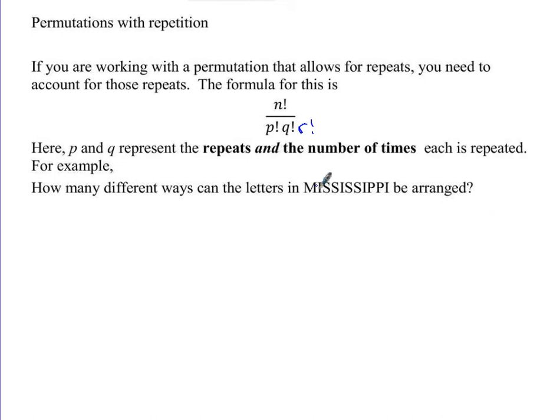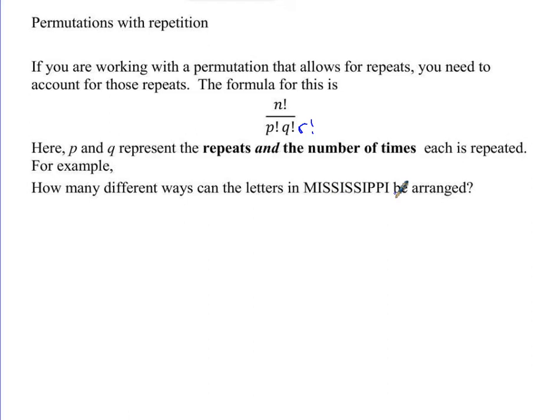Obviously, I can move the M and the I, and that would be 1 permutation. The word Mississippi itself would be 1 permutation. If I move the S out front, S-M-I-S-S, that would be a permutation. But if I swap this S and this S, will I know that I have done that? I wind up with the exact same arrangement of letters. Okay? So that is a repeat right there. If I swap this I and this I, will I have a new word? No. So that's what we're talking about here.